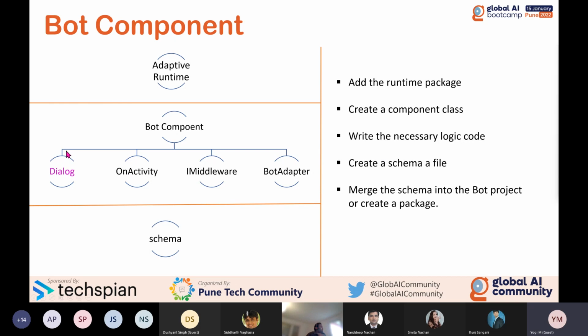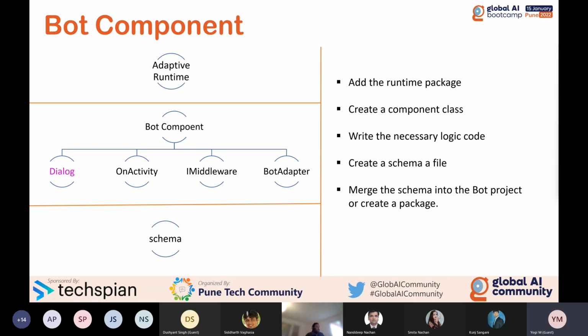So in this demo, I'm going to create one component using the dialog. These are the steps. As I mentioned earlier, you have to create a runtime package, this adaptive runtime, and you have to create the component class, the top level one. The third one is your component. If you want to write your necessary logic, you should add it in this phase. The fourth one is to create a schema. So you have to create the schema also. And finally, you want to merge the schema into the project, or create the package. The package, we'll talk about a little bit later, this merging and the packaging. The next topic we will see this one.